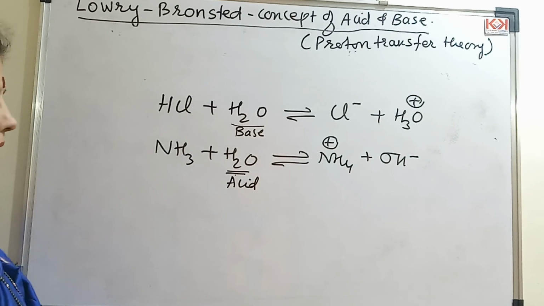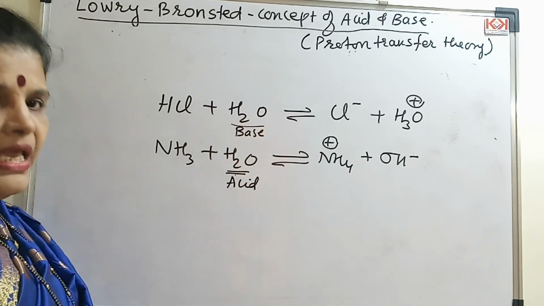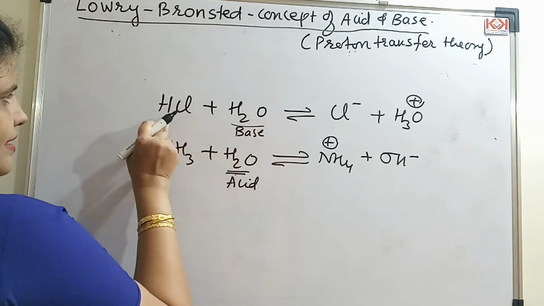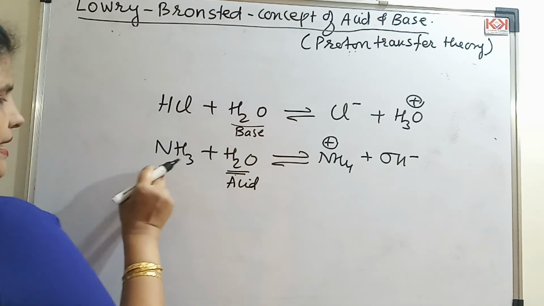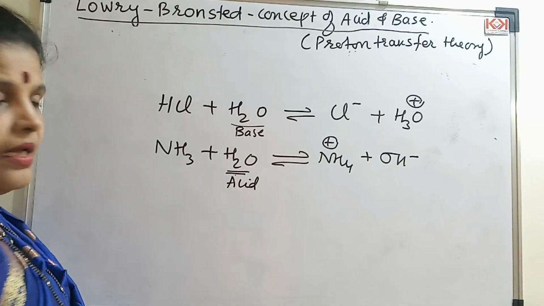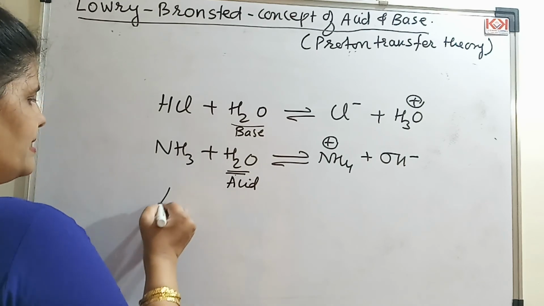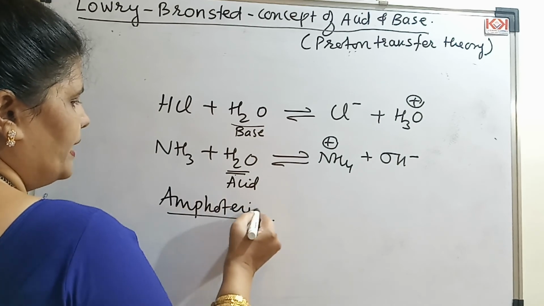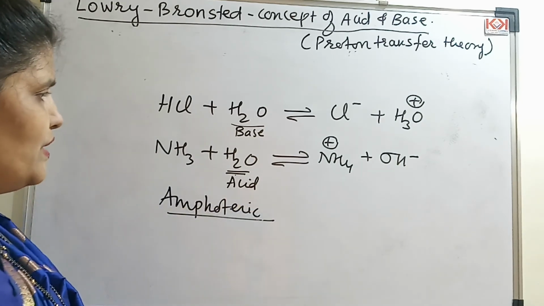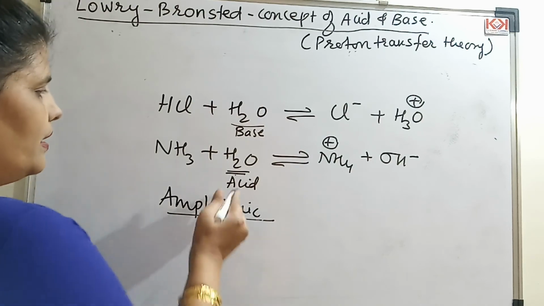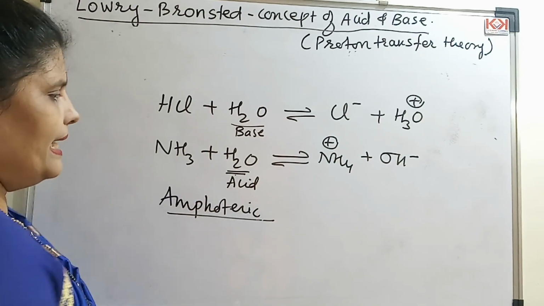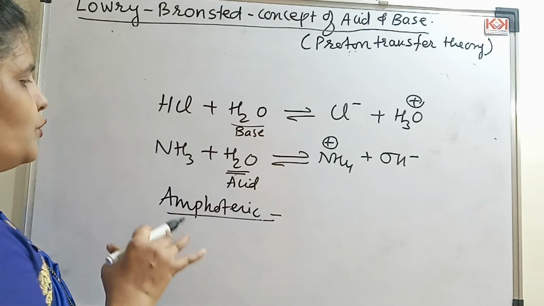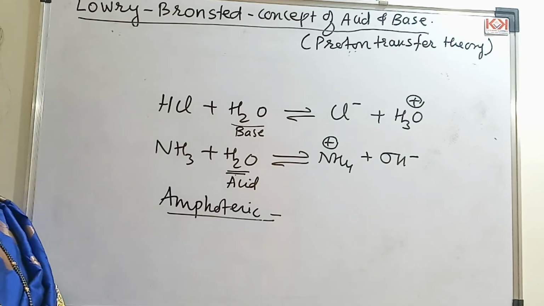So water can act as both acid as well as base, depending upon what you are adding it to. If I add it to an acid, it will act as a base. If I add it to a base, it will act as an acid. This type of tendency is called the amphoteric nature of water. Like you have amphibians, similarly, amphoteric nature of water. What does amphoteric mean, students? Amphoteric means water here in this example, or any species that can act as an acid as well as a base depending upon the substance to which you add it. So these types of substances we call amphoteric in nature.